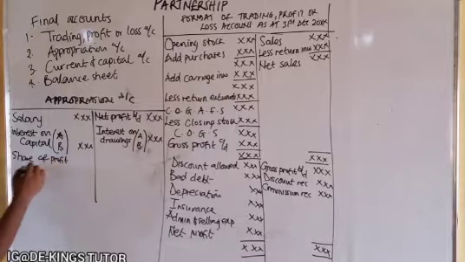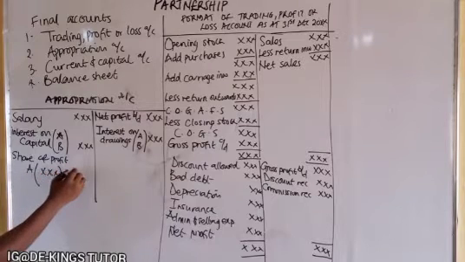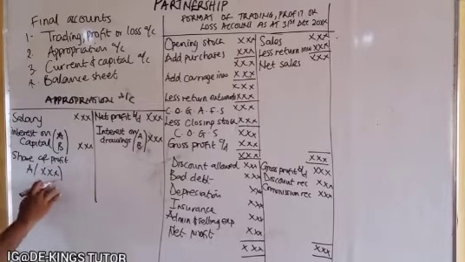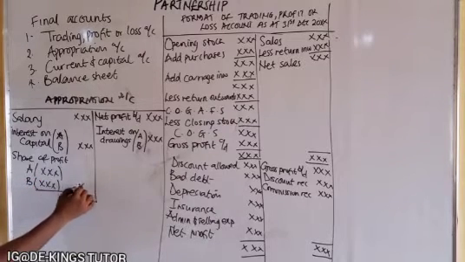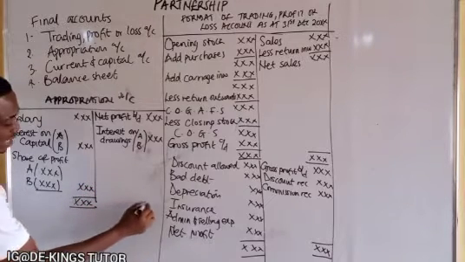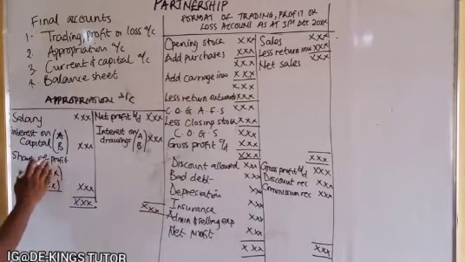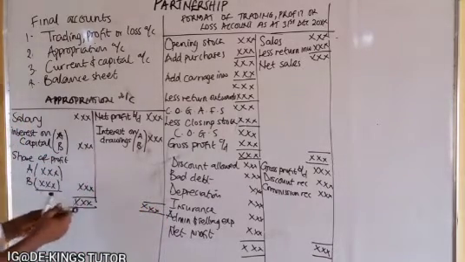Share of profit. So A will share it as regards their ratio and whatever amount that is there. Then B will also share as regards the ratio. Whatever amount that is there, you add it up. Then it has to balance automatically, because the balancing figure is not the profit that was shared between them. So it will balance automatically.